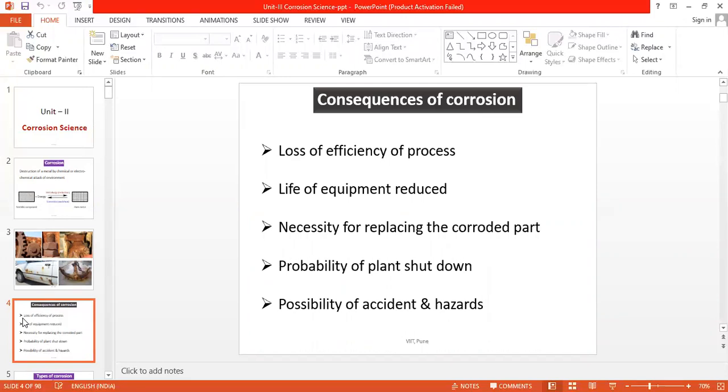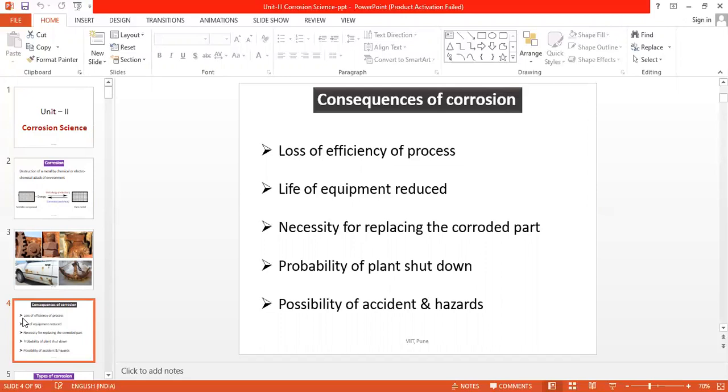Now, what are the probable consequences of this process? First, the loss of efficiency of the process. If any metallic machine is operated and if it is corroded, obviously the efficiency of the machine and also the production is considerably affected because of corrosion.